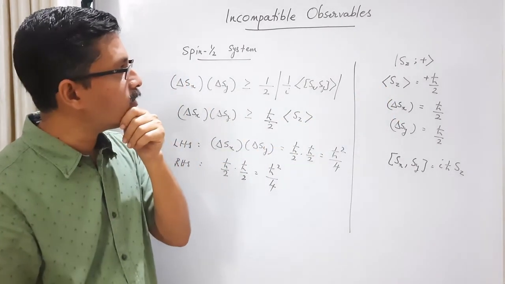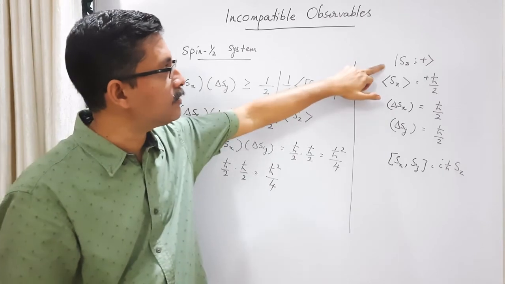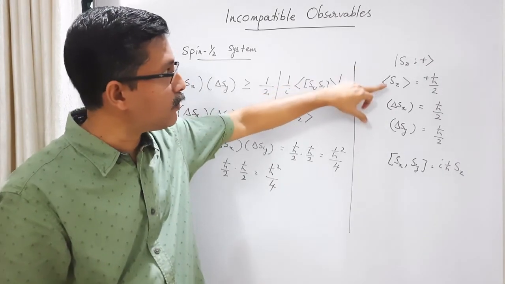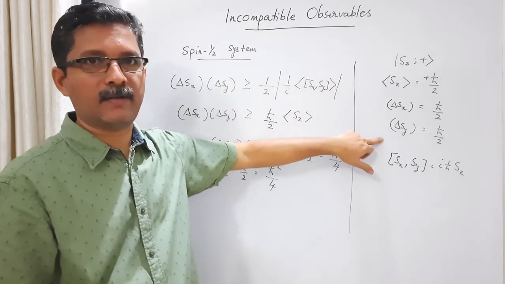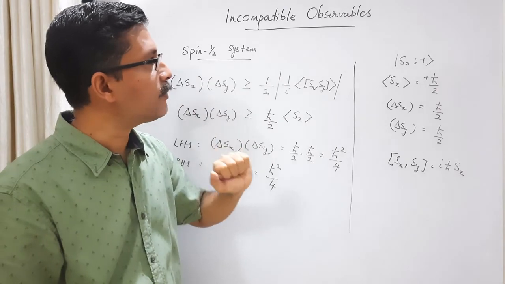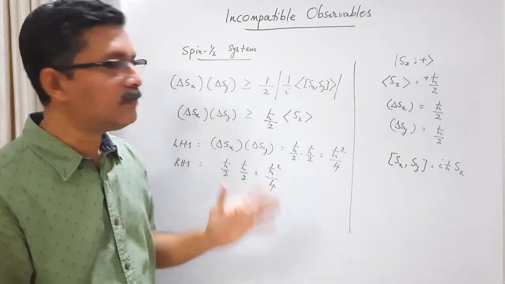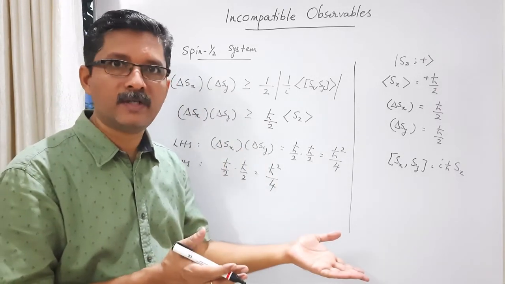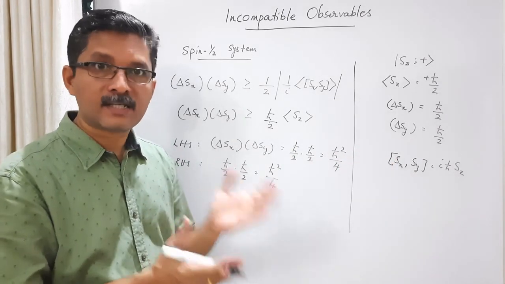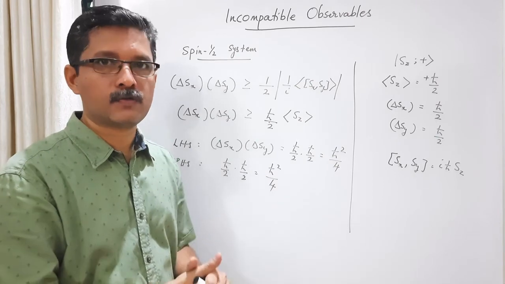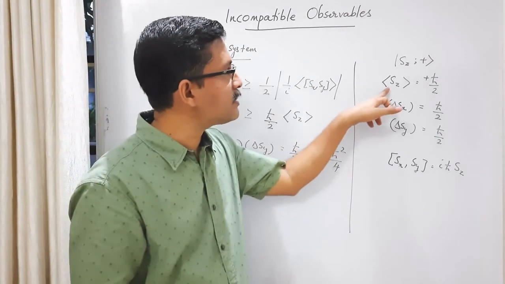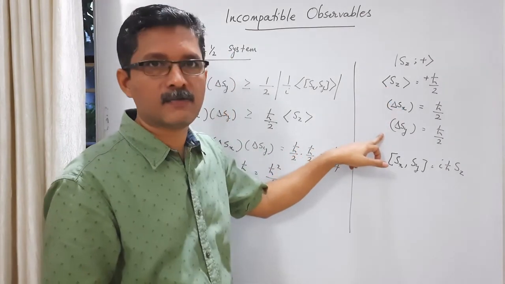Now suppose the state is not an eigenstate of Sz, but a general state. That means a general state for Sz, Sx and Sy. It's not an eigenstate of any of these. Then what happens? If it's a completely general state, the Sz values will be dispersed, plus h cross by 2, minus h cross by 2, like that. Sx values will be dispersed, Sy values will be dispersed. Then the situation of Sz will be just like that of Sx and Sy.